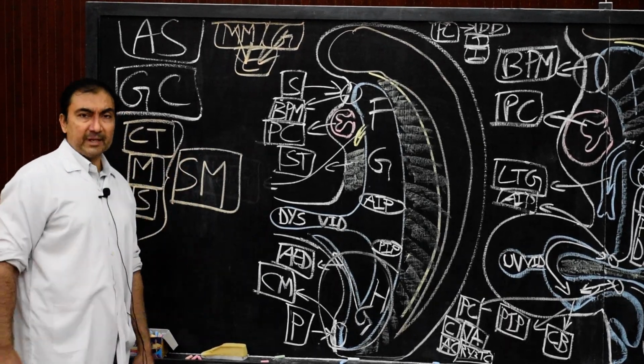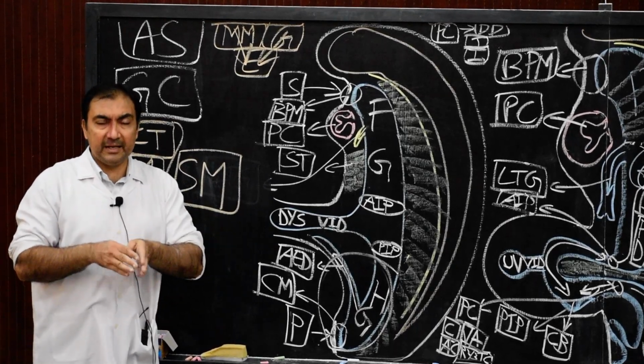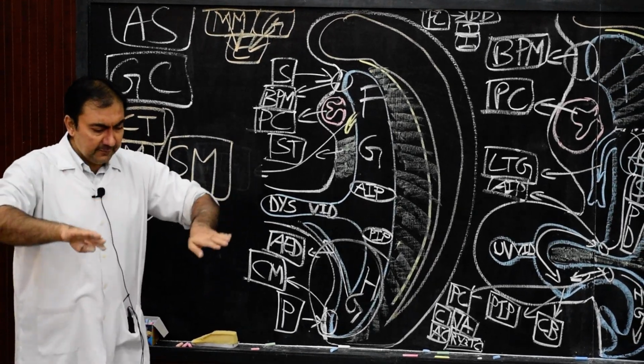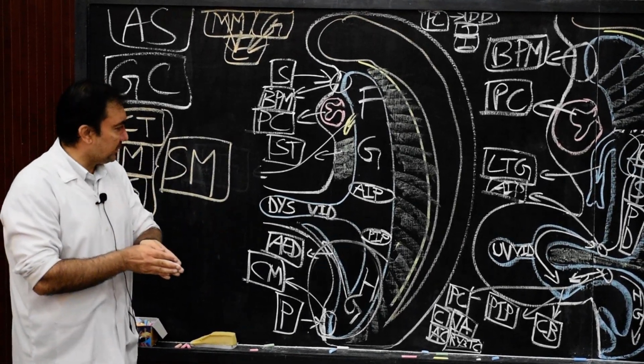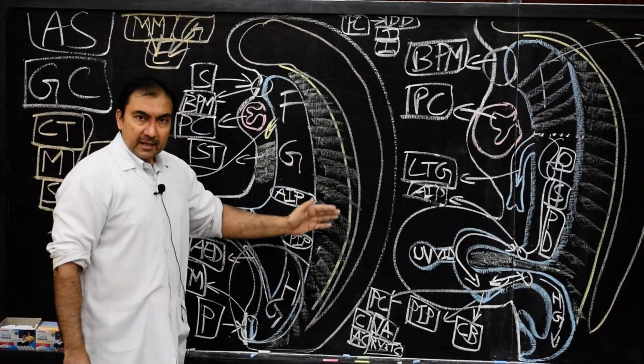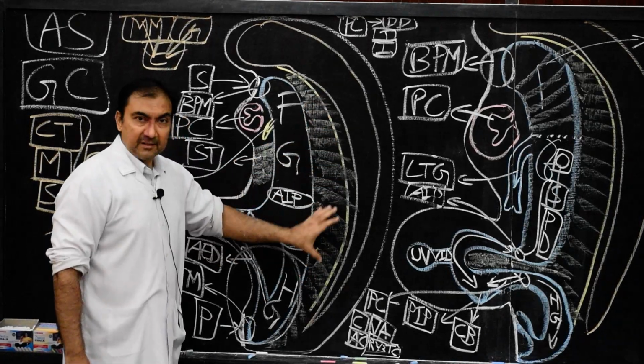Now this splanchnopleuric mesoderm, on both the right and left sides, will fuse in the median plane in the posterior abdominal wall, and they will form the dorsal mesentery where my hand is.